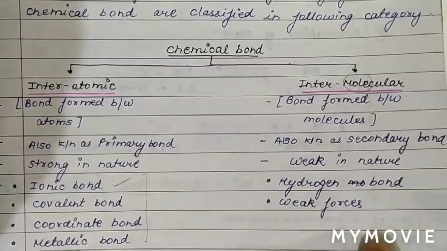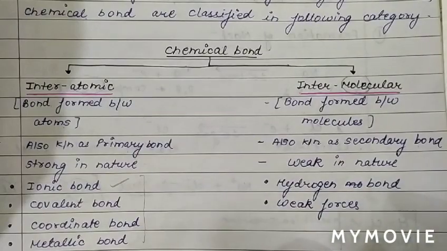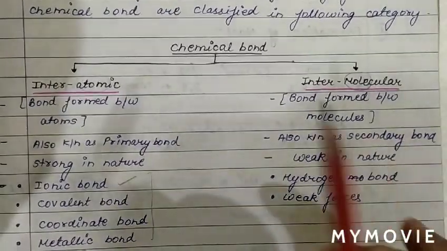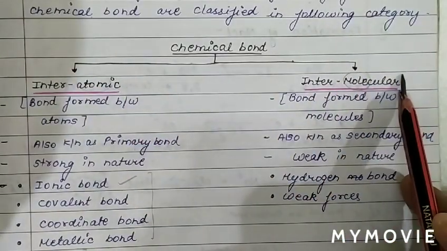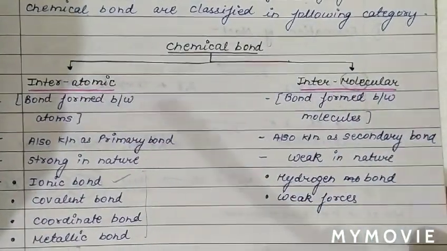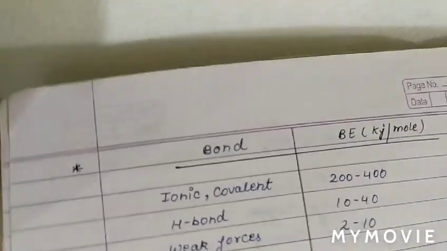So these are the classification of chemical bond on the basis of electron valency theory and structure. There are two types of chemical bond: interatomic and intermolecular. Now we will discuss their bond energies.